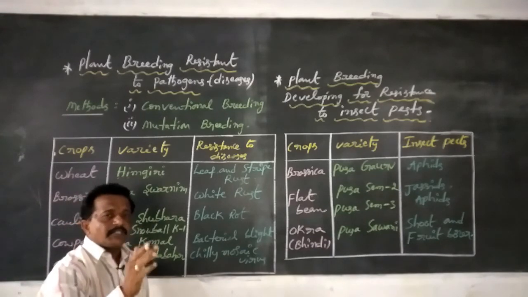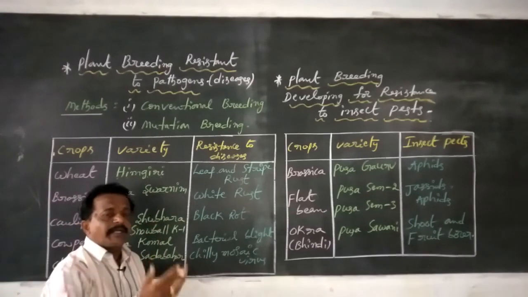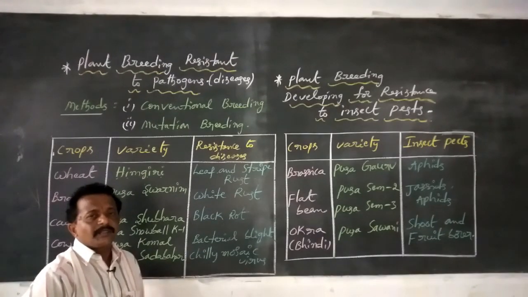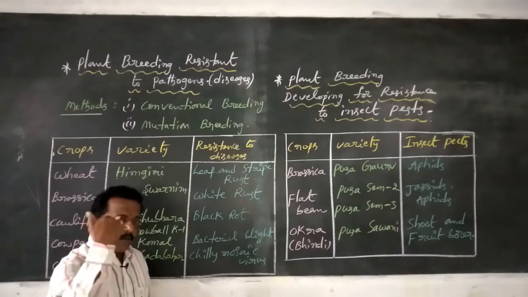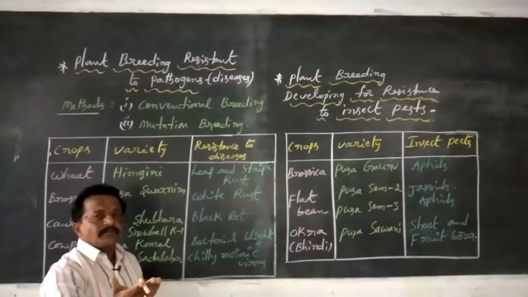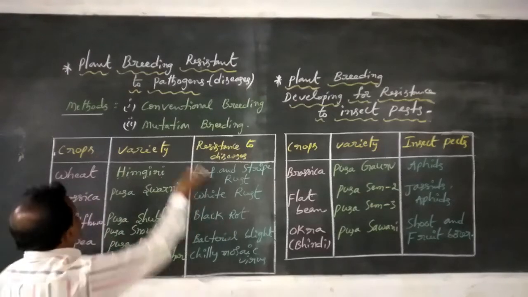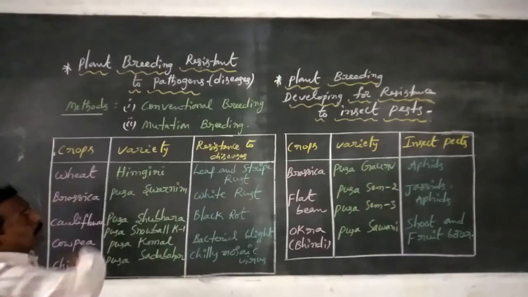This green revolution was first introduced by Dr. M.S. Swaminathan. Dr. M.S. Swaminathan introduced or selected several conventional breeding crop plants.